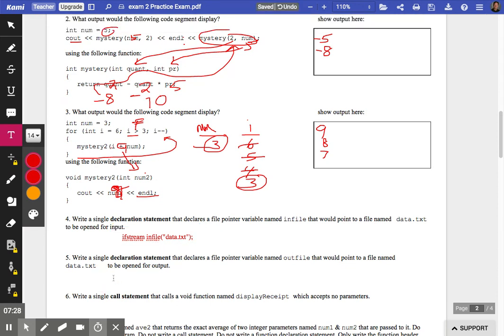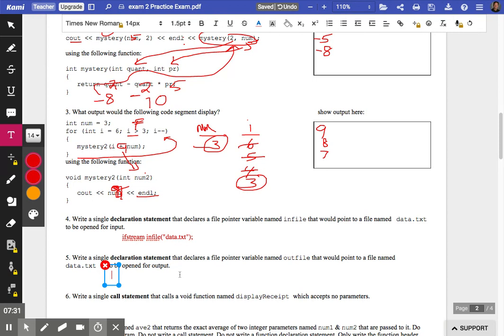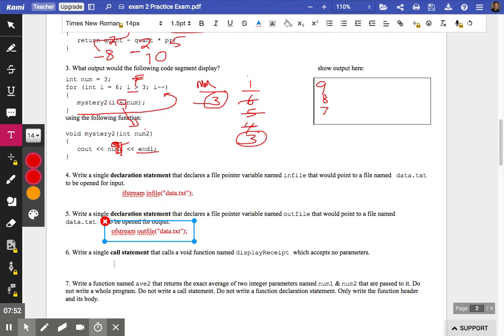On this question, this is also a declaration statement, so we need a data type. The appropriate data type here would be ofstream. The name of the variable, also known as a file pointer in this given question, is outfile. And it's connecting to a file named data.txt. So we need double quotes around the file name data.txt and a semicolon, of course, to end that C++ statement.